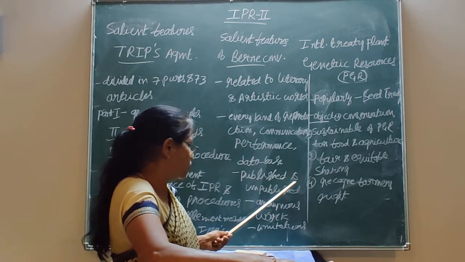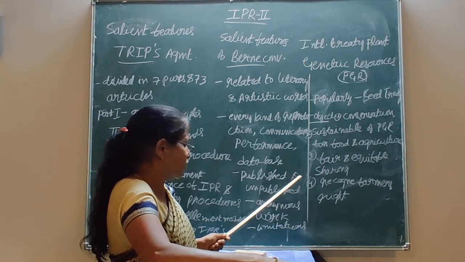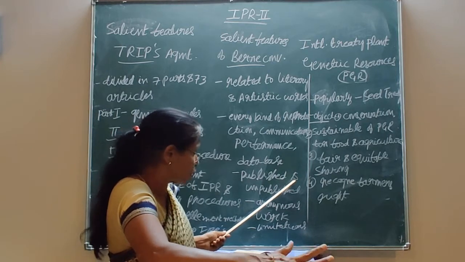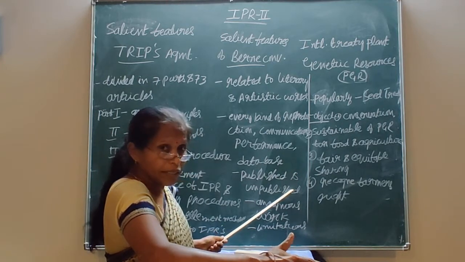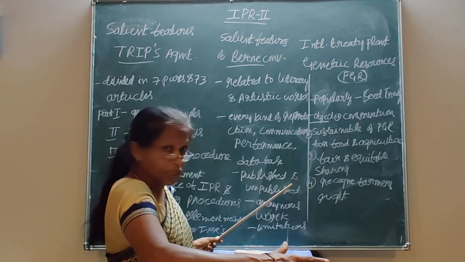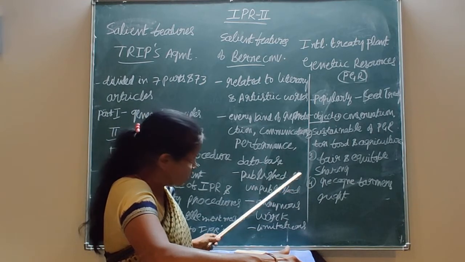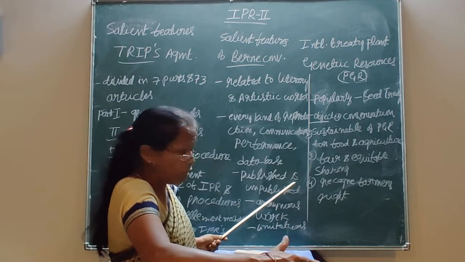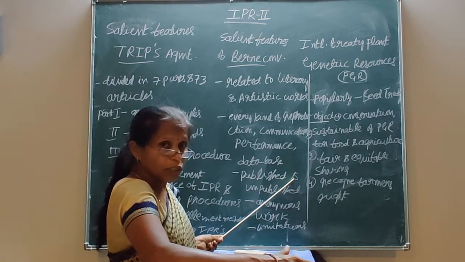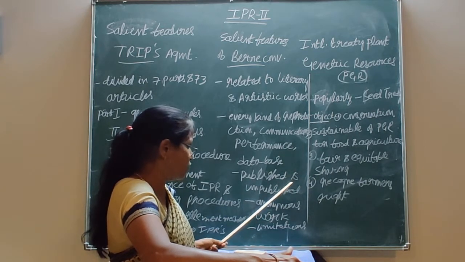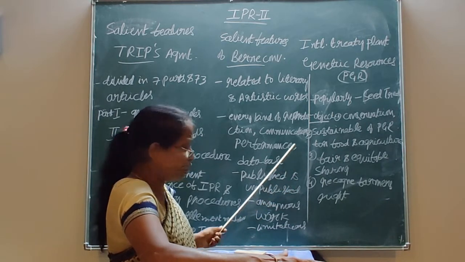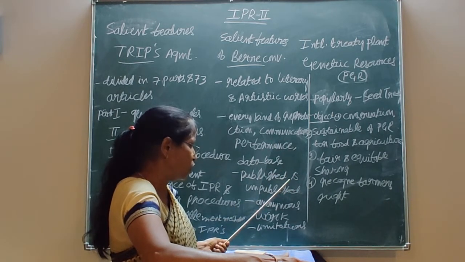Then published and unpublished works. Here also, for example, if any author has published any literary work, his rights will be protected from the date of publication, during his lifetime, and after his lifetime for 60 years, subject to the royalty. In that way, the legal heirs as well as the author of the work will enjoy the work for commercial exploitation.